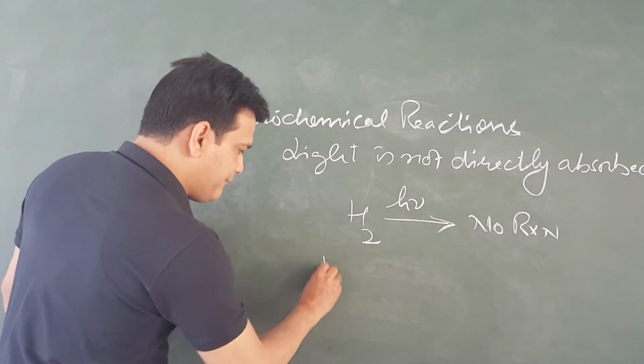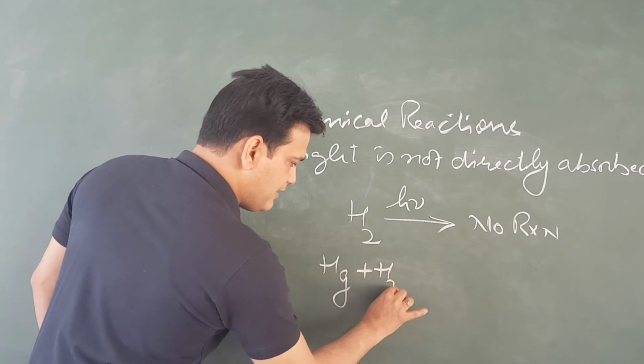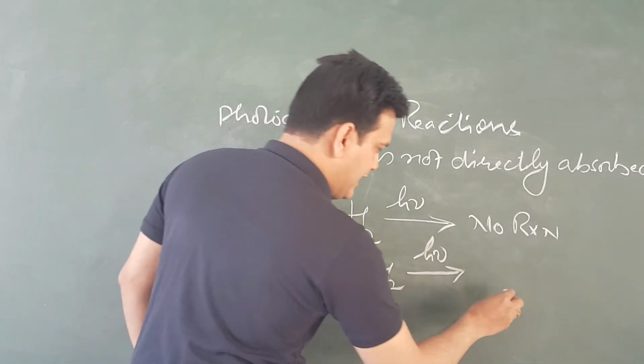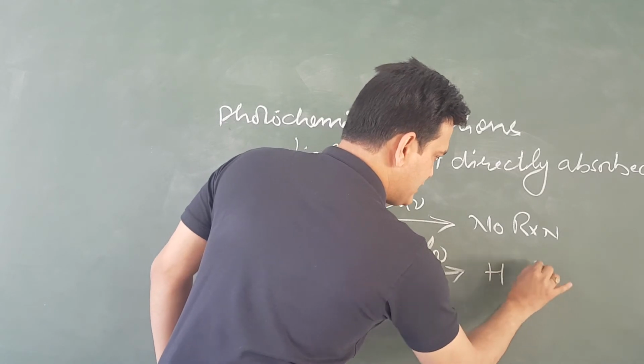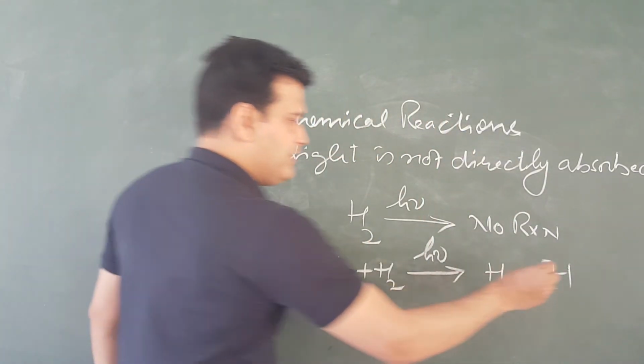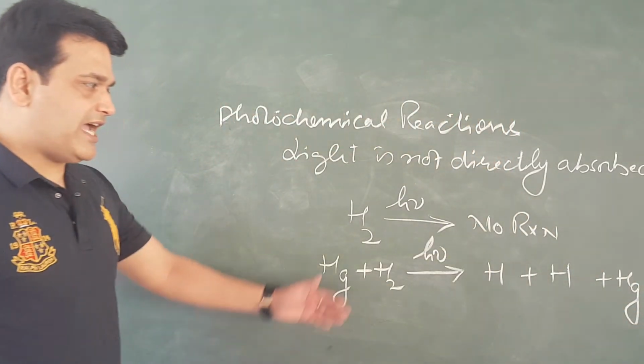However, if we add mercury, then H plus H will form, and mercury will be as it is after its action.